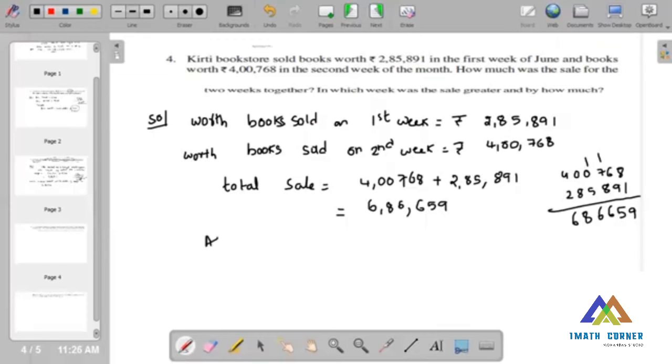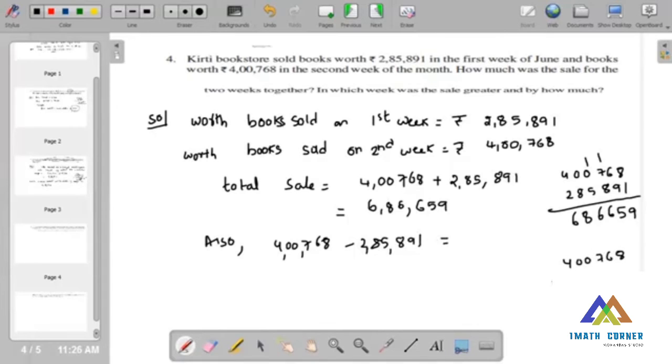Also, 4,768 minus 2,85,891. So we need to subtract both. What is given in the question? In which week was the sale greater and by how much? So what is the result here?